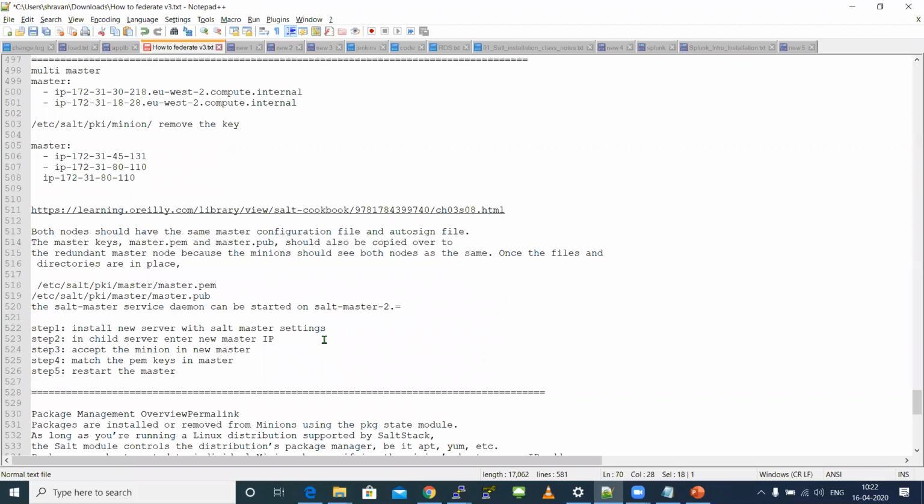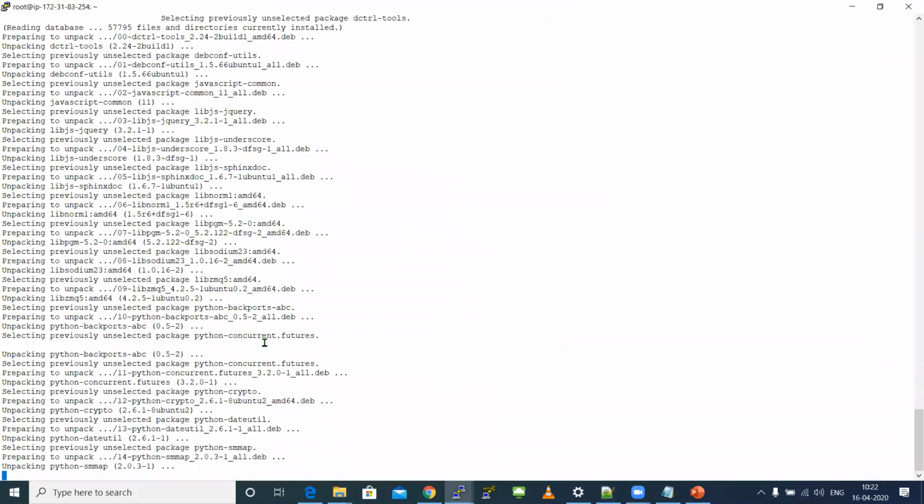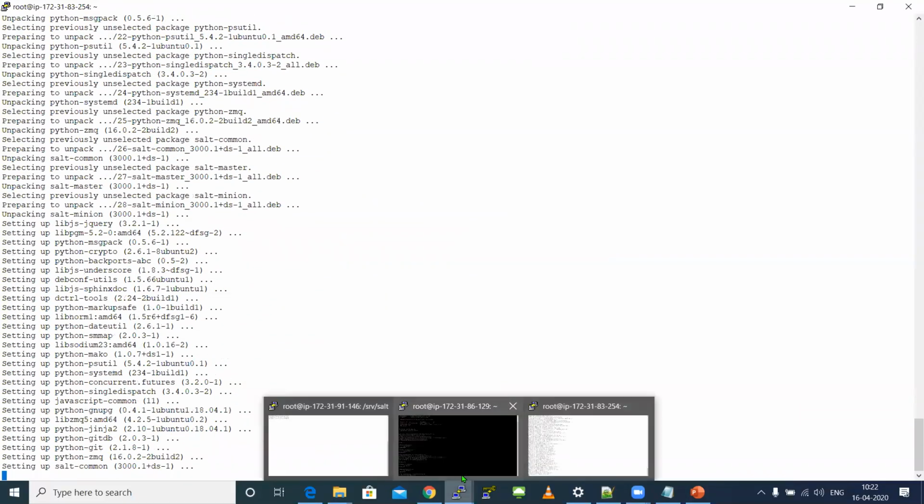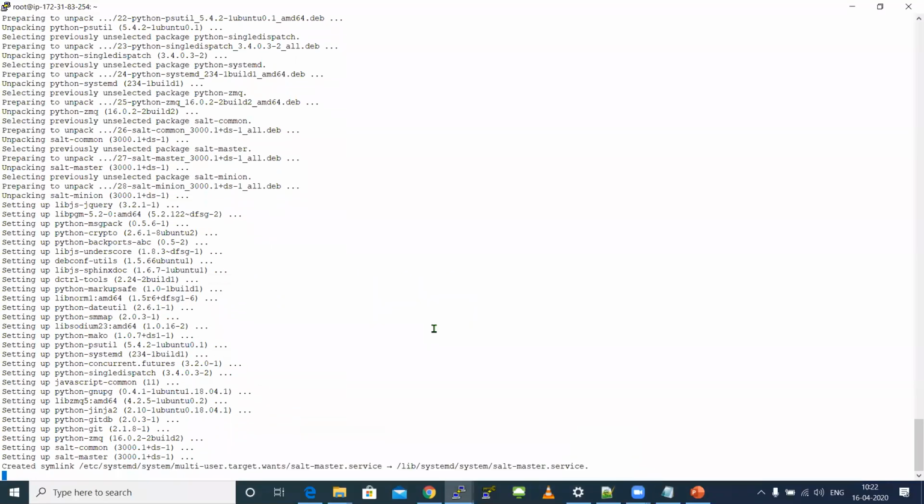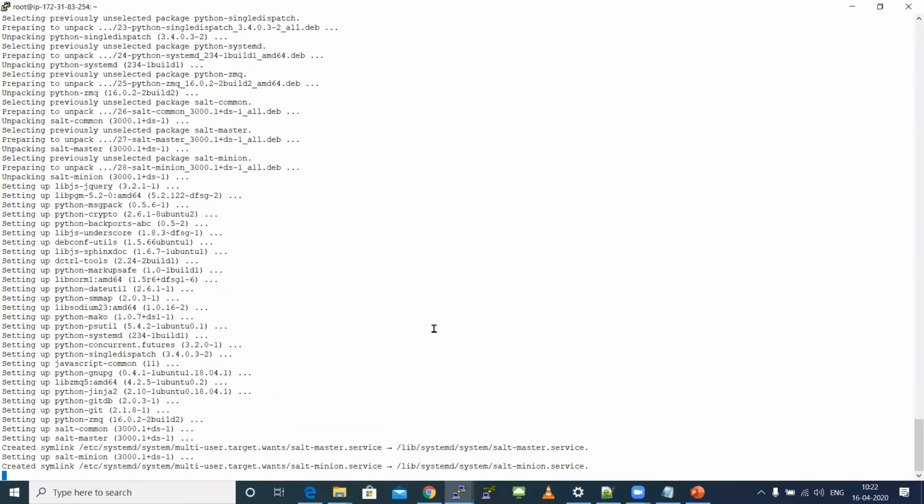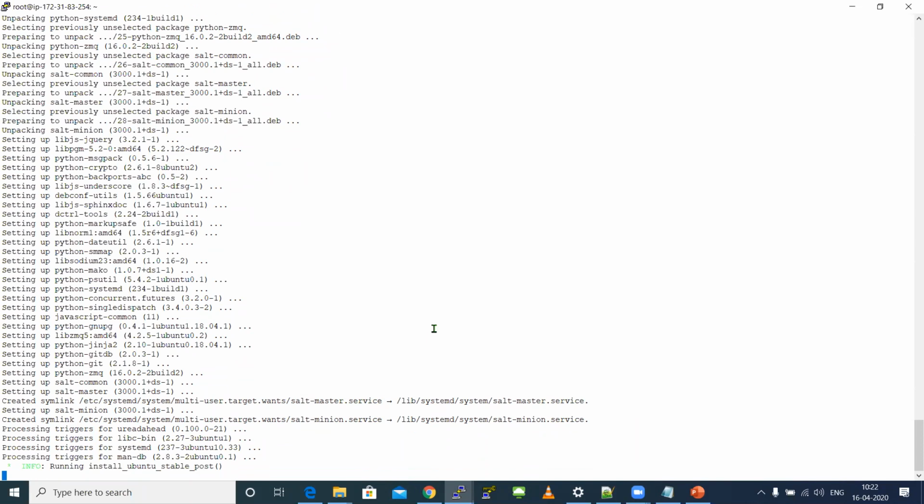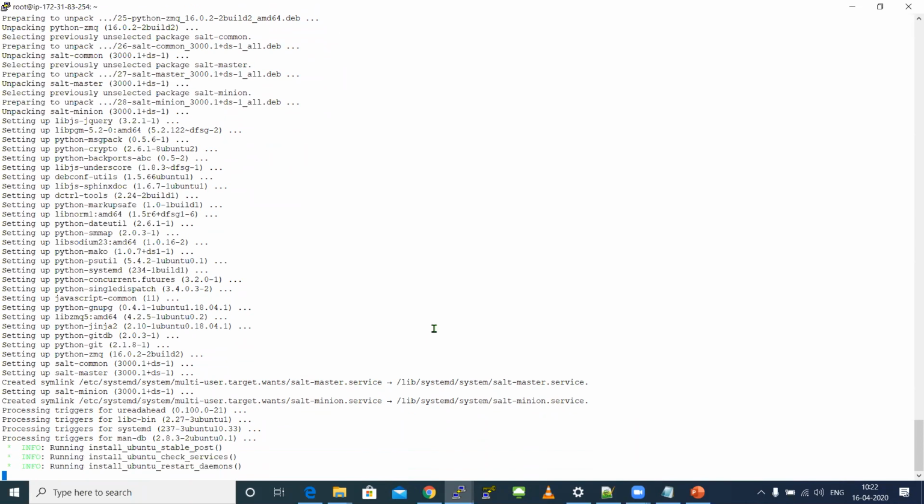Now, after this, what you need to do is install a new server with the same salt master setting, and in the child server enter the master IP. The same step you did. After the master installation is done, you took the master IP and added it in the child server, right? The same thing I'm going to do. After this installation is done, take the IP of this master and add it in your child machine. Your child machine will already have the IP of your first master. Add the second master IP too. Now the master installation is completed over here. I think it's still running.